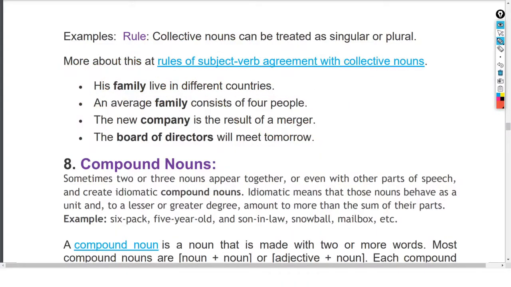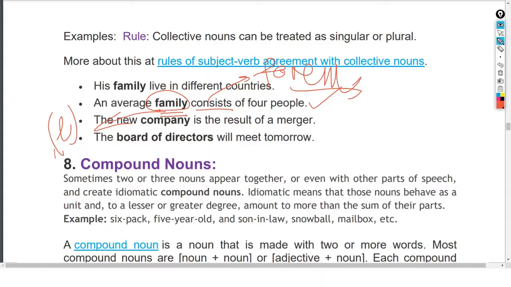Then our idea will be very clear. An average family consists of 4 people. अभी देखिए, सेम है, ये वर्ड फैमिली सेम है, लेकिन इधर क्या हुआ? कंसिस्ट का मतलब है फॉर्म, गठन होना. तो ये जो है, it is a collective noun, but it refers to what? One unit, one concept or unit. Therefore, this is singular, and as it is singular, it takes s after the verb consist. Am I clear?